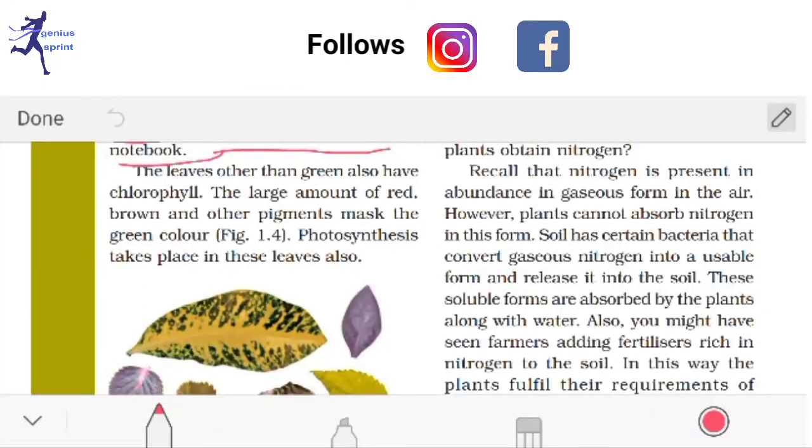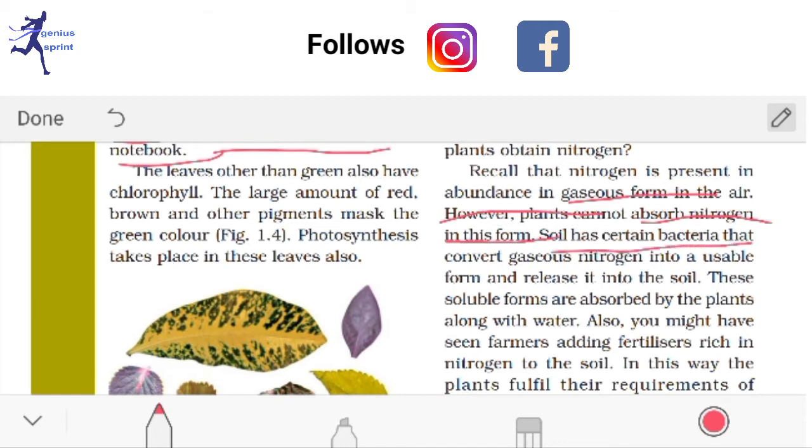Now recall that nitrogen is present in abundance in gaseous form in the air. However, plants cannot absorb nitrogen in this form. Why? Because the nitrogen in the atmosphere is not easily converted into a nutrient form. So they have to take nitrogen in another way. Some plants, like insectivorous plants, take nitrogen by consuming insects, and some of them can also take it from soil. So let's see both of these.